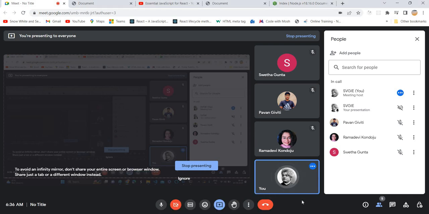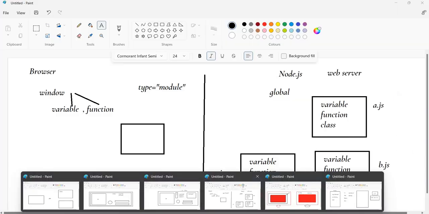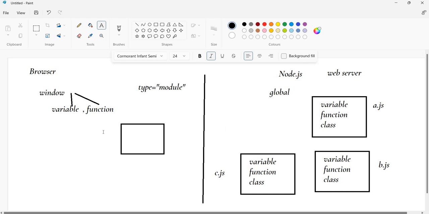Okay, fine. Back to the subject. Here we should understand these fundamentals. What is the difference between running JavaScript inside the browser and running JavaScript inside Node.js? We should know this point clearly, because the total session is just to explain the difference between the window and the global object. In Node.js we don't have a window object, and things like setTimeout and setInterval are part of the global object. And here it maintains modularity by default.